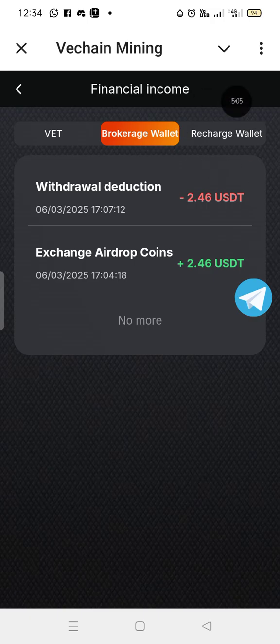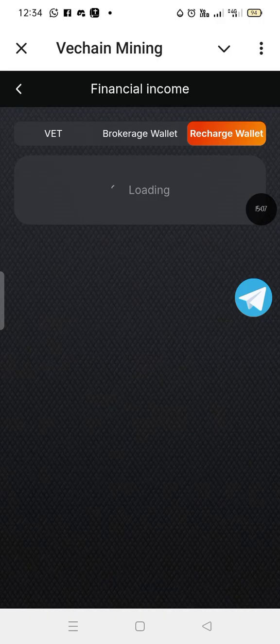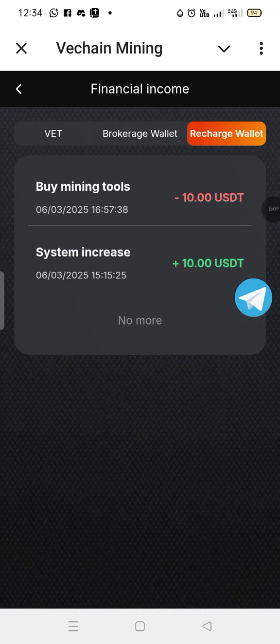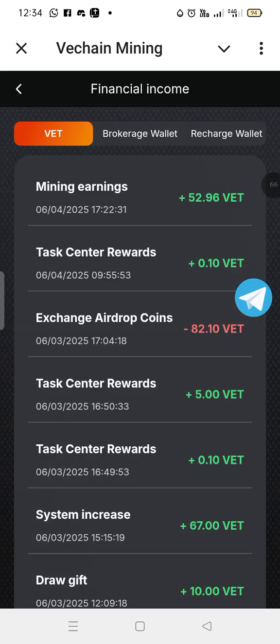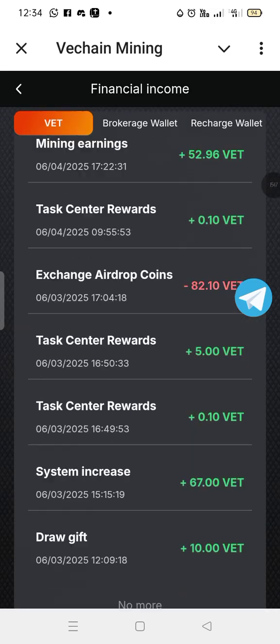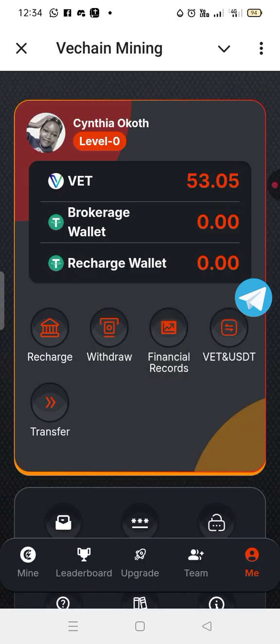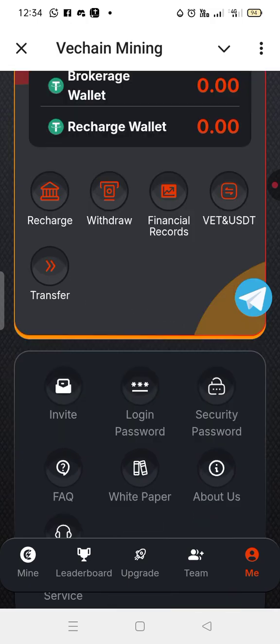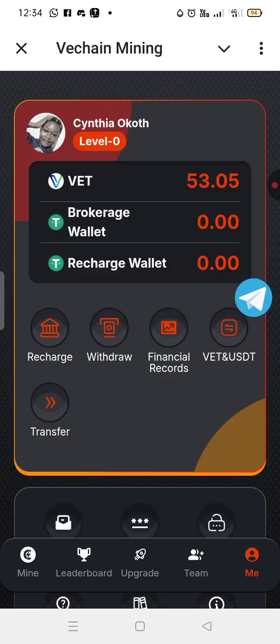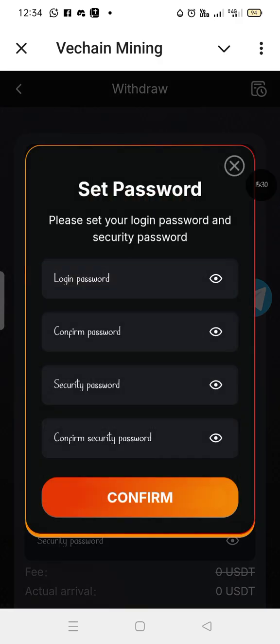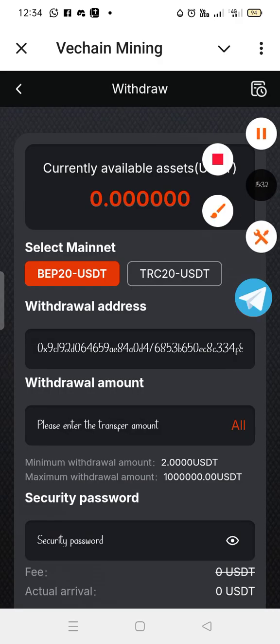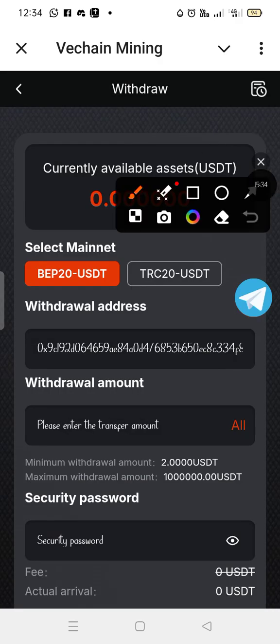And if you come to recharge wallet, recharge wallet is where you recharge. You can see the amount you recharge while recharging or buying an account. Then for withdrawal, where I did a withdrawal, I'm gonna go to Me, then there is this place for withdrawal, then I'm gonna click on here if you want to see withdrawal history.